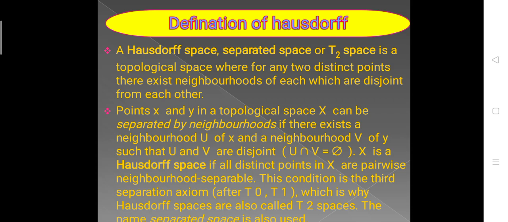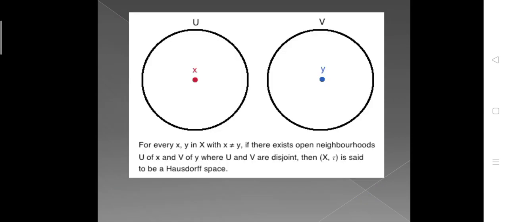Points x and y in a topological space X can be separated by neighborhoods if there exists a neighborhood U of x and a neighborhood V of y such that U and V are disjoint, U intersection V is equal to the empty set. X is a Hausdorff space if all distinct points in X are pairwise neighborhood separable. The condition is the third separation axiom after T0 and T1, which is why Hausdorff spaces are also called T2 spaces. The name separated space is also used.